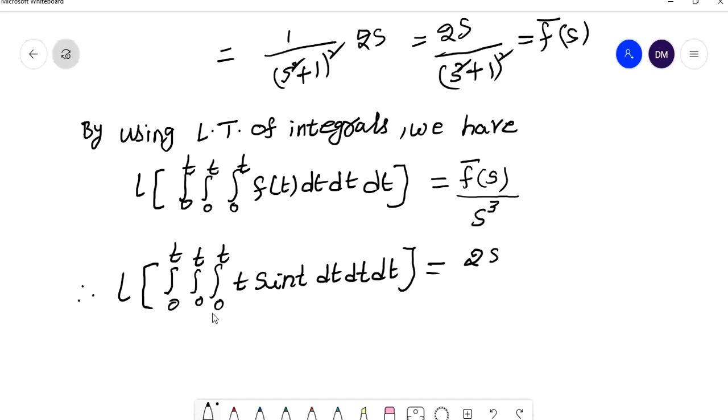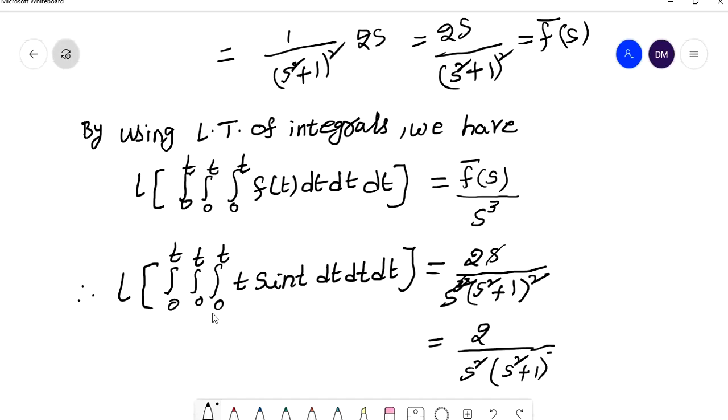2s by what is there? S square plus 1 whole square. Already, what is there in the denominator here? In the denominator s cubed is there. I can write s cubed here. Then what happened? 1 s term is cancelled here. How many terms are there? 2 terms are there. So this is equal to 2 by s square into s square plus 1 whole square. So this is the second problem of the Laplace transform of integrals.